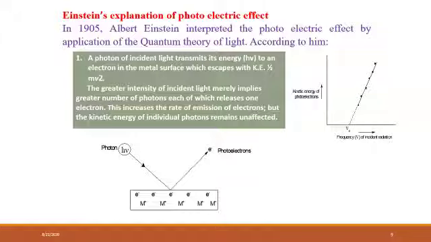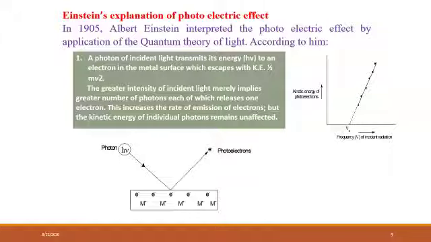The greater intensity of incident light merely implies a greater number of photons, each of which releases one electron. See the meaning of this. If the incident light has greater intensity, then it simply implies a greater number of photons, each of which releases one electron only.